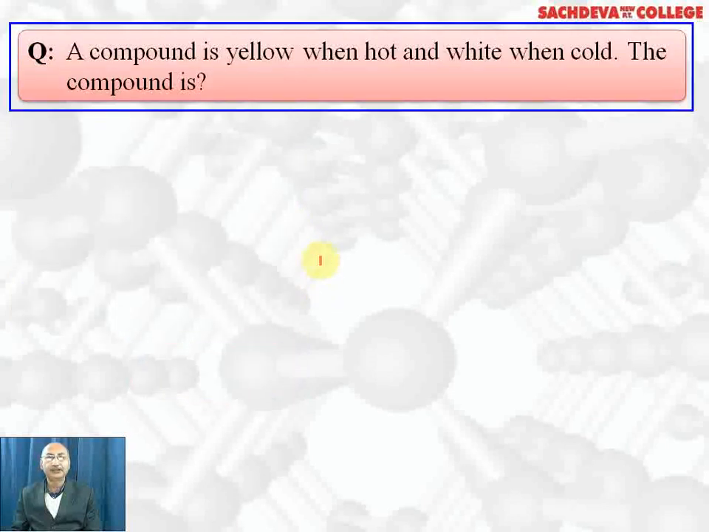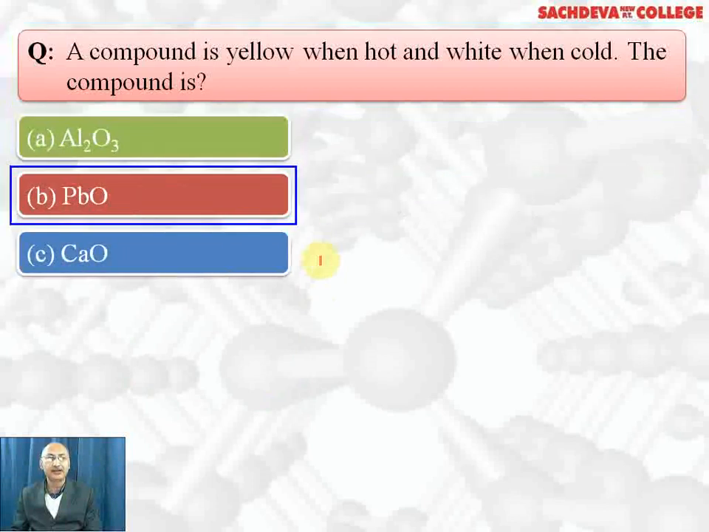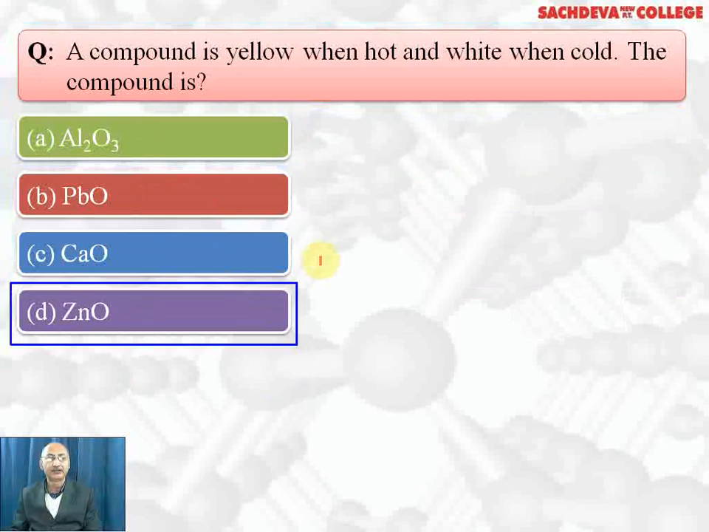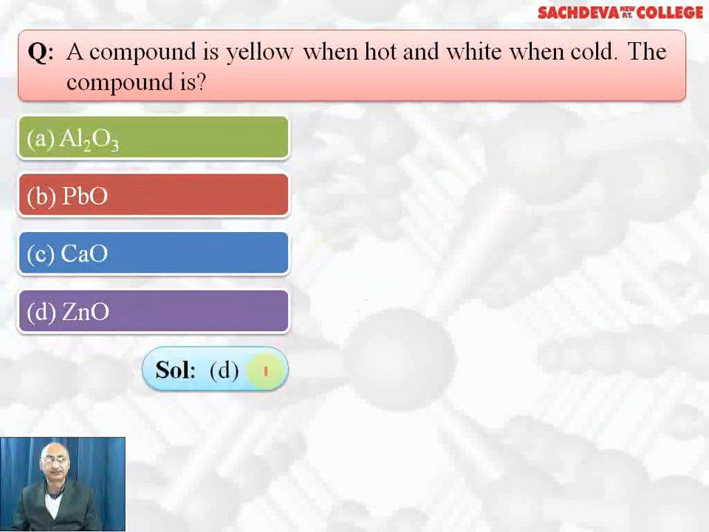A compound which is yellow when hot and white when cold: the compound is aluminium oxide, lead oxide, calcium oxide, zinc oxide. Correct answer is zinc oxide.